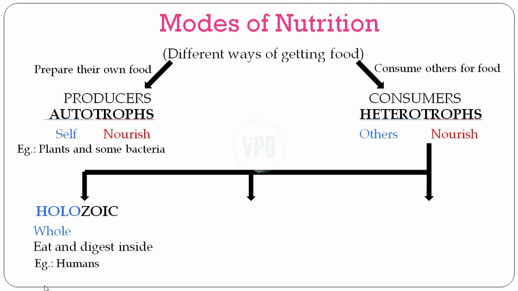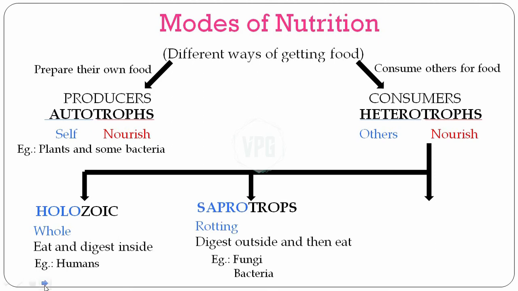But what if we do not have a good digestion system? What happens then? Well, then you become a saprotroph. Saprotrophs are the ones that don't have a good digestive system, and as a result, they digest the food outside of their body and then eat it. They are responsible for rotting and decaying things, and they include most bacteria and fungi. How do they digest the food outside of their body? Actually, they spit all the enzymes or the acids needed to break down the food, and as they do so, chemical reactions take place and the food gets digested.